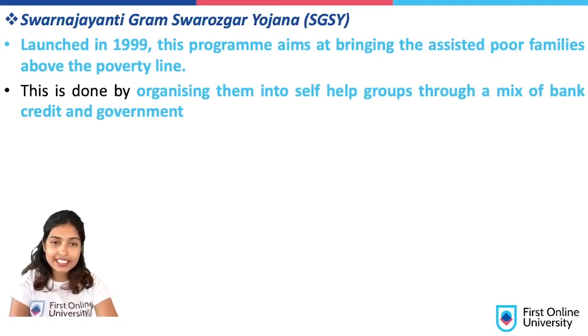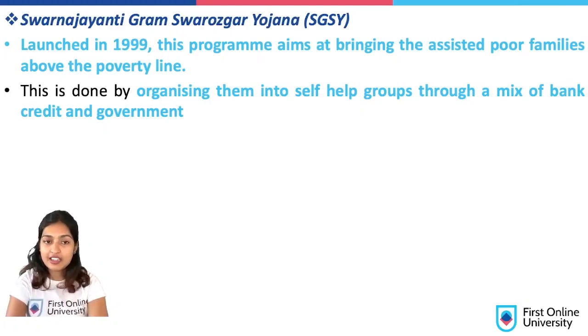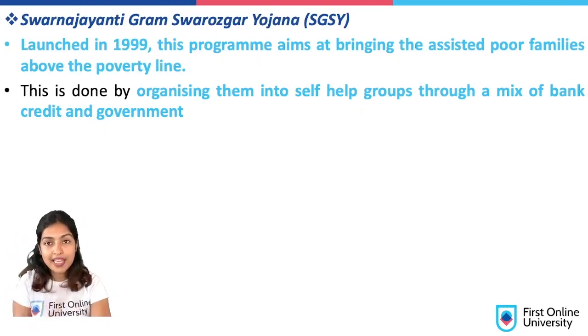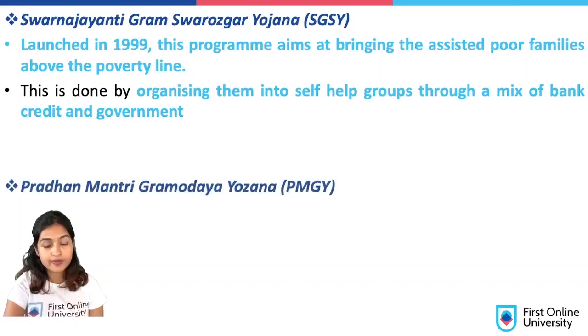How exactly is this done? This is done by organizing them into self-help groups through a mix of bank credit and government subsidy. So they put these families into self-help groups, and these self-help groups get money from the bank, and they start to self-employ themselves from the poor, those from the group.